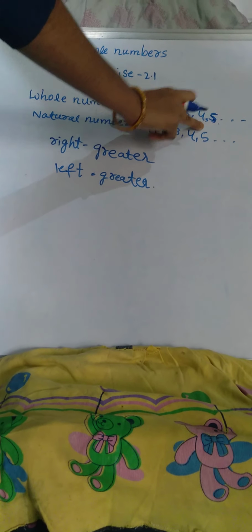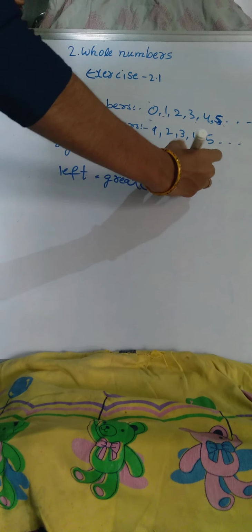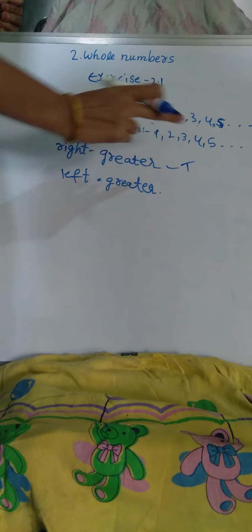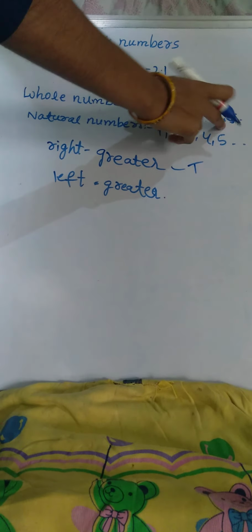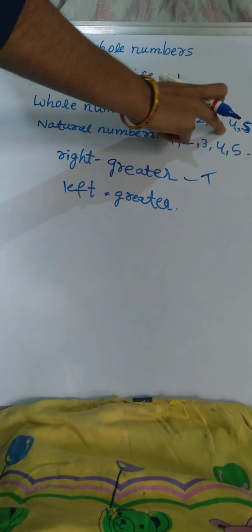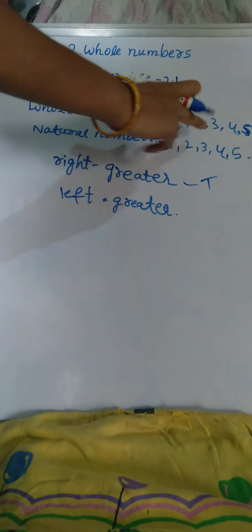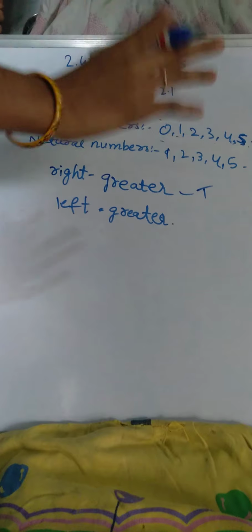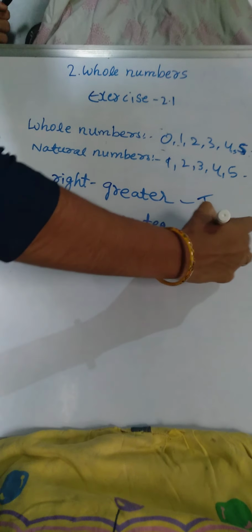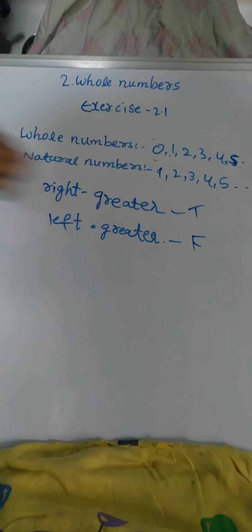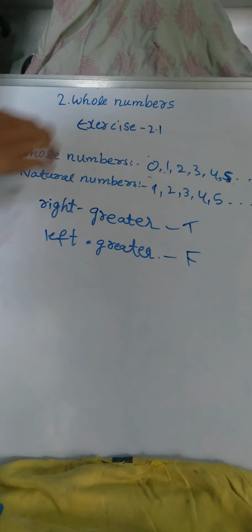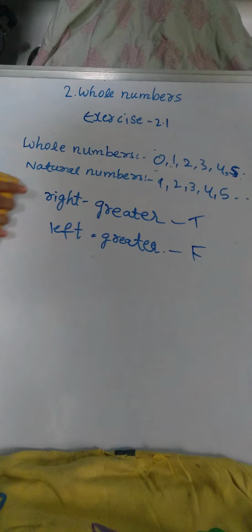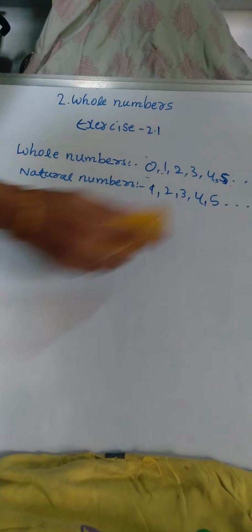This is right side. So this is greater. So this is true. Now left side we will see in whole numbers. 5 more than 5, 4 is greater? No. More than 4, 3 is greater? No. More than 3, 2 is greater? No. More than 2, 1 is greater? No. So the statement is false. Right side one means more than 2, 3 like that are greater. But from the left side it is not greater one.